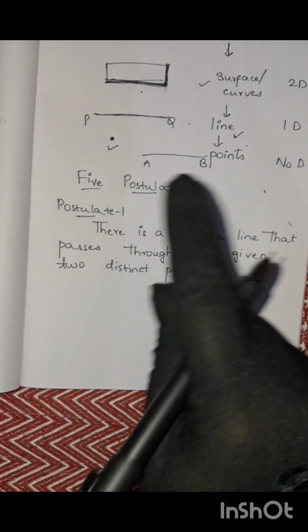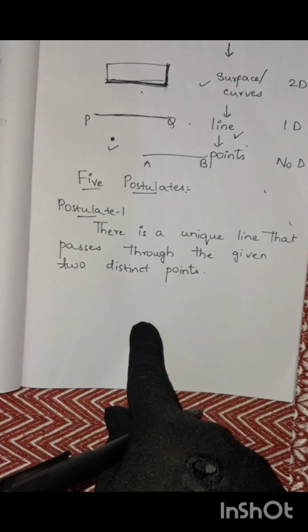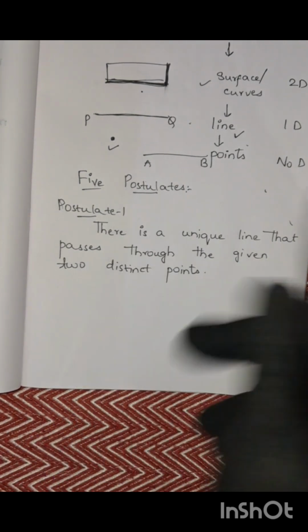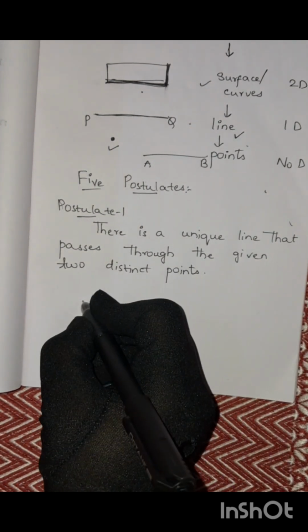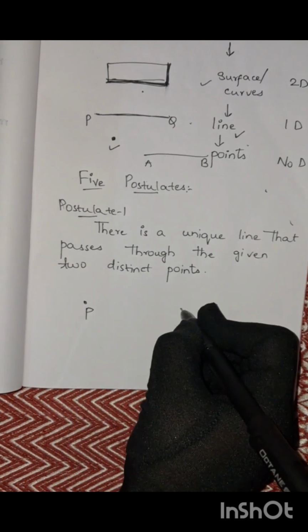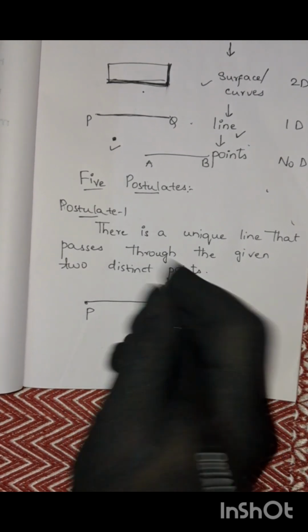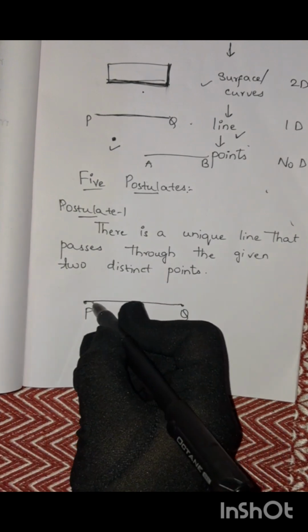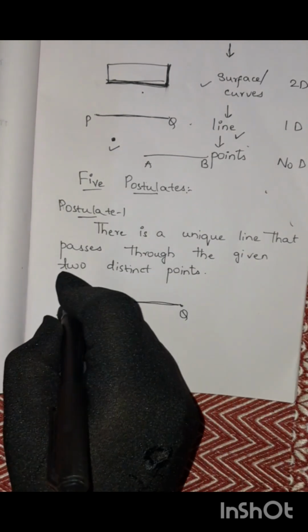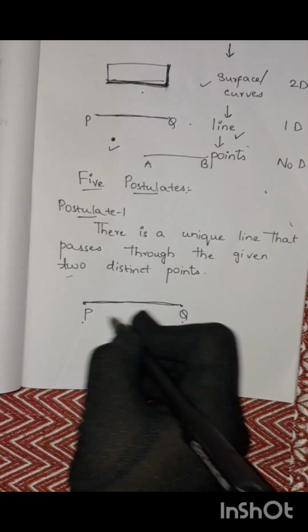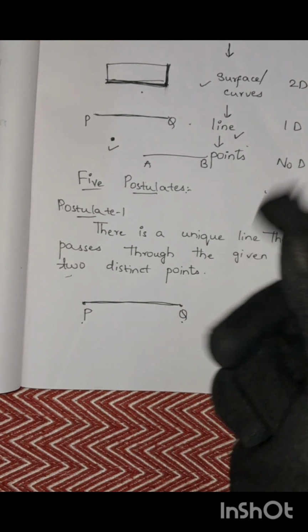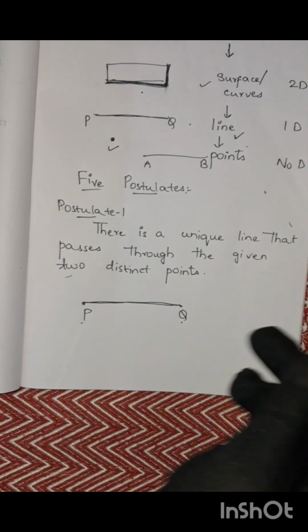So what Euclid is saying is to draw a straight line from any point to another point. Suppose this is one point P, another point is Q. So here we are drawing, right? So there is a unique line. This is a unique line that passes through the given two distinct points.